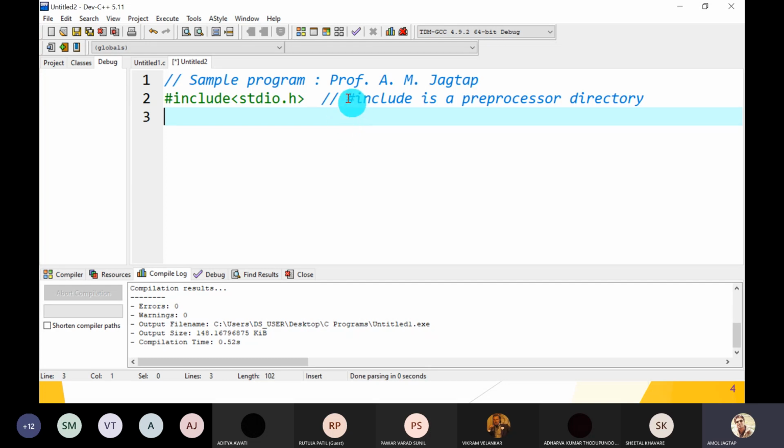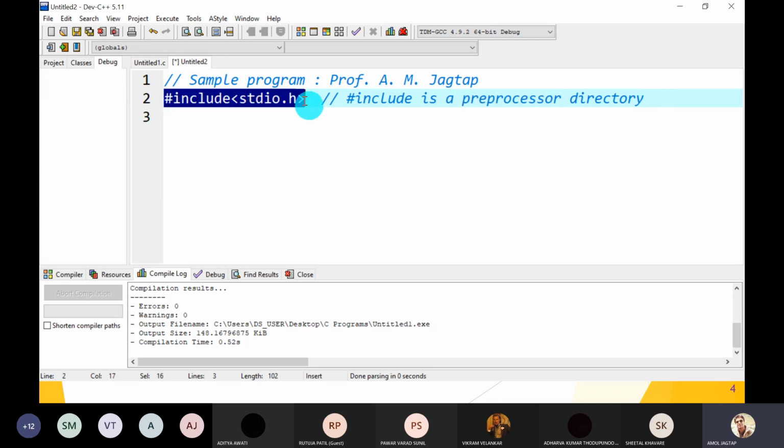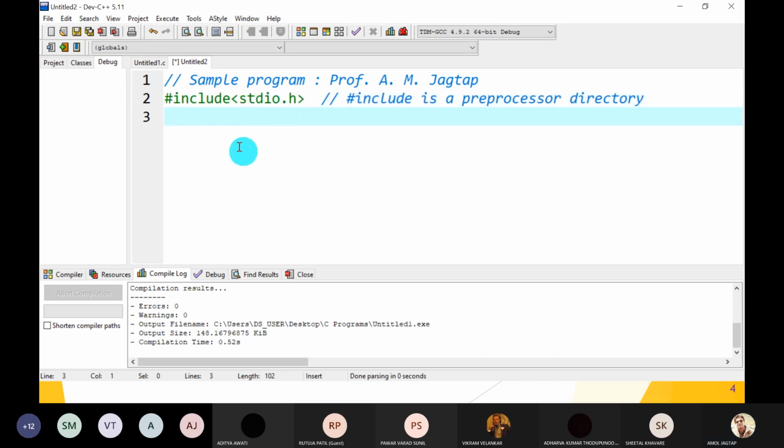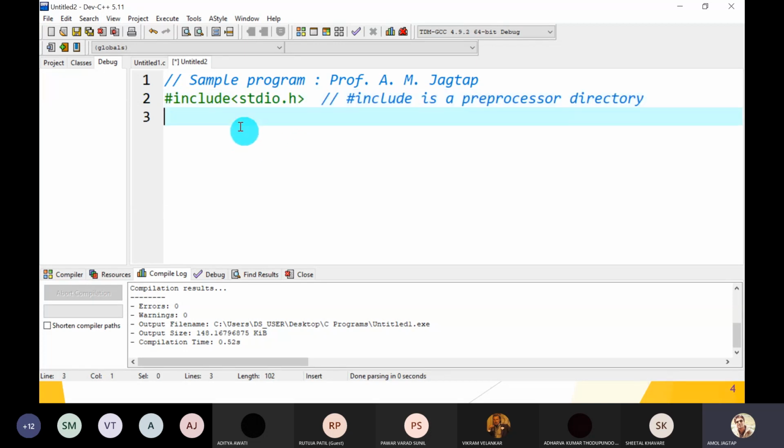So before compiling, what does the preprocessor do? The preprocessor is a language expander; the shorthand notations in your program are expanded by the preprocessor, and the preprocessor works on this directory. That's why it is called a preprocessor directory. Why? Because a number of built-in functions related to standard input output are stored in this header file. Which are those functions? Everyone knows, printf and scanf. These are the two basic functions.